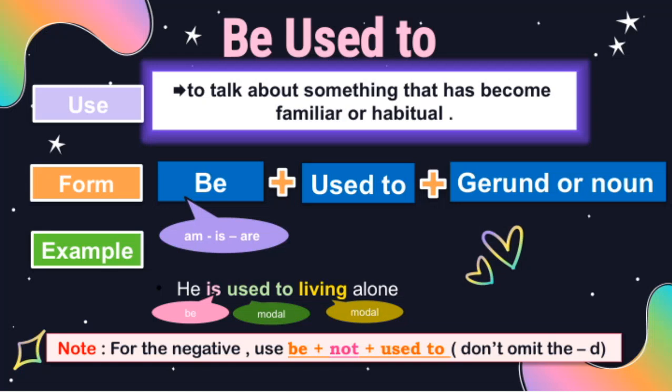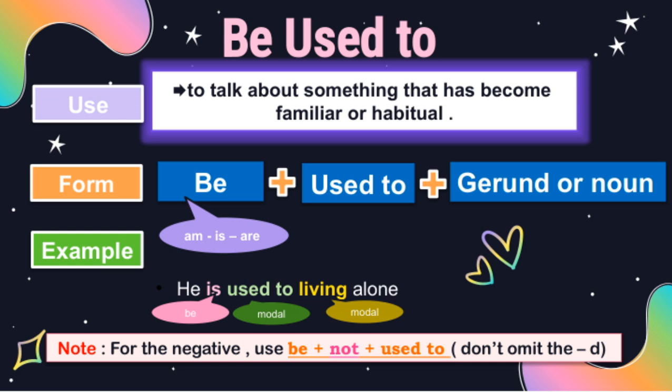Now let's look at some key points about the modal be and how we use it in different forms. First, you'll notice the words modal, be, and the forms am, is, and are. These are fundamental when forming sentences with be. For negatives, remember to add not after be, and if you're talking about something that used to happen regularly, use used to along with be. For example, he is used to living alone. This means that living alone has become a habit or something he's comfortable with now.